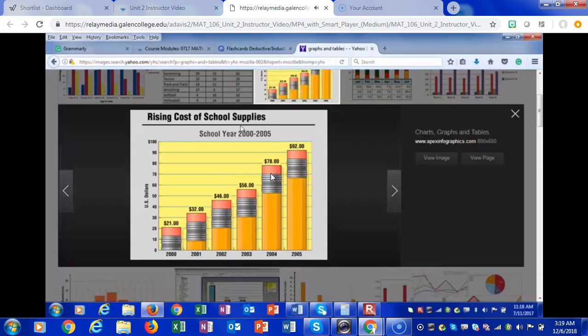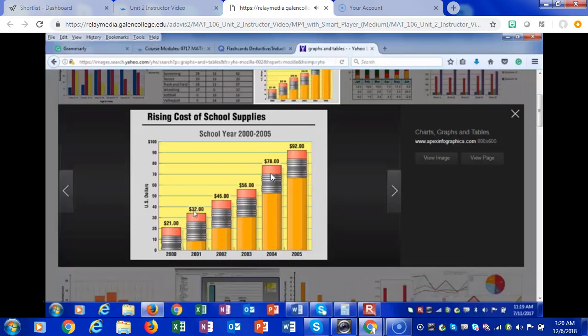Okay? Now this rising cost of school supplies is for students that are, say, K through 12. So this is looking at the school year of 2000 and 2005, and it's saying that between that time period, school supplies have gone up astronomically. So in 2000, school supplies were $21, but in 2001, it increased to $32.